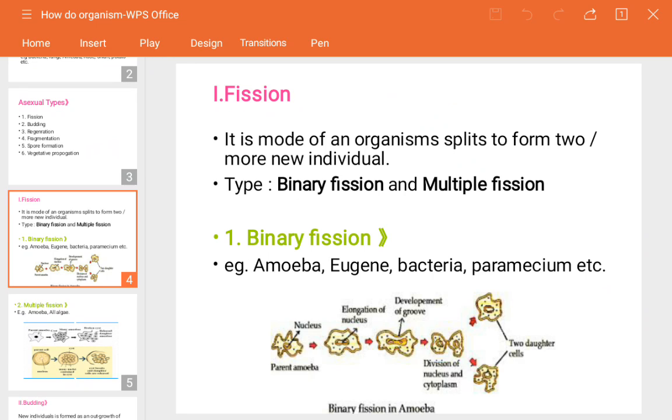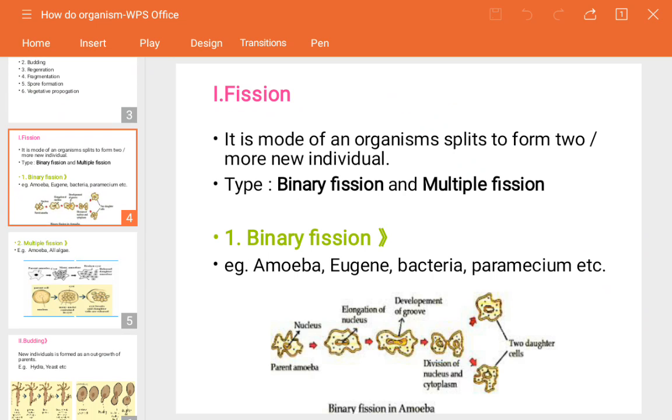Along with that, the cytoplasm also gets divided. If the cell is going to be divided, the cytoplasm also gets divided, because cytoplasm is required for their nutrient nourishment. Now the two daughter cells are formed. So see, they actually look like their parents. That's why in asexual reproduction the individuals are identical to the parents.